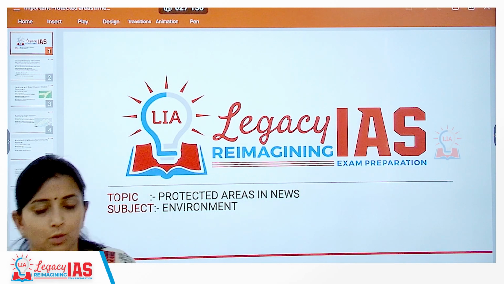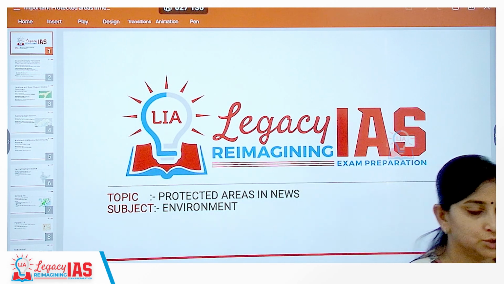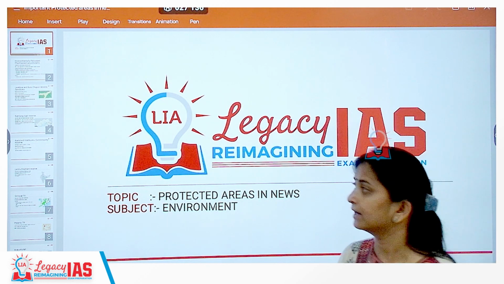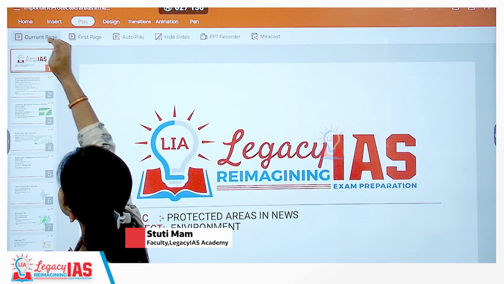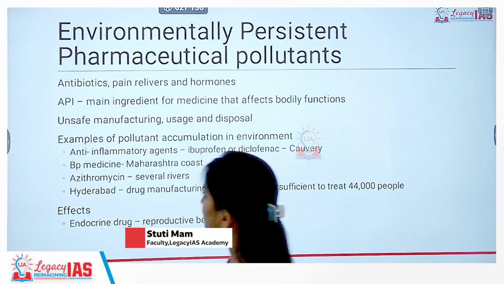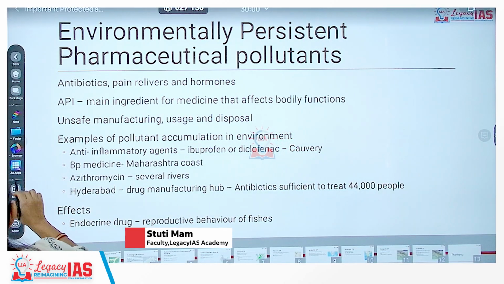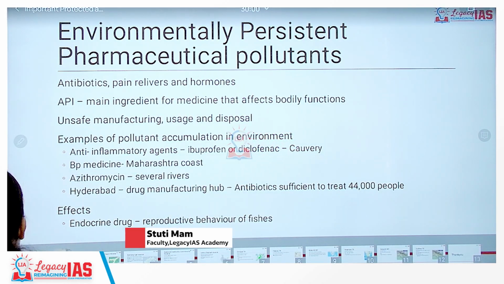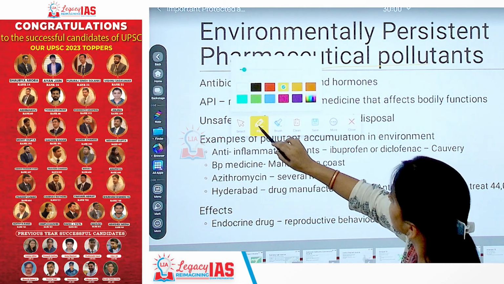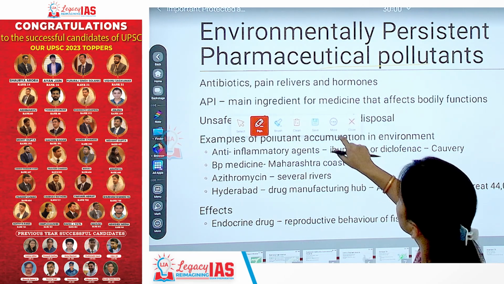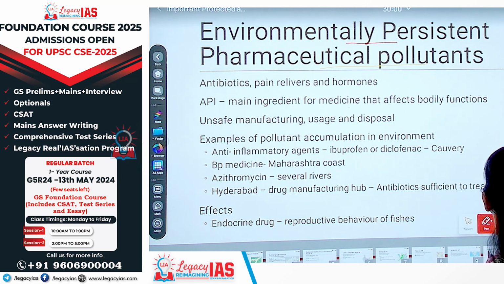So in today's video, we are going to majorly discuss some of the protected areas that have been in the news from the past 1 year. Okay? Before we begin with this video, there is one more thing related to environment and in the news. This is a new topic that we have not covered in class. This is called environmentally persistent pharmaceutical pollutants.